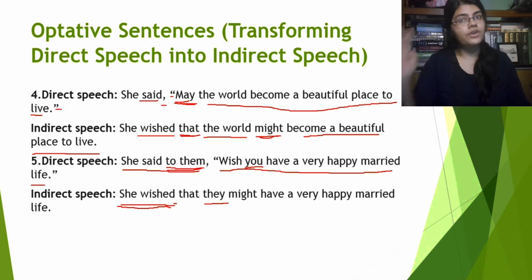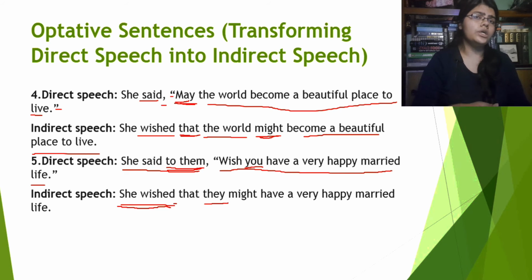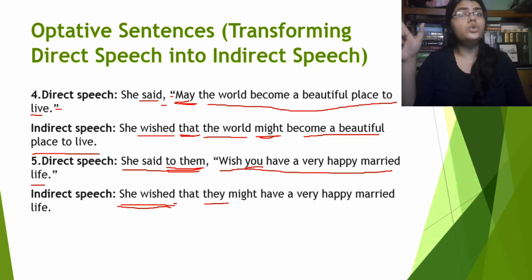This is applicable for every other example that I already said earlier. She said to them, or he said to her, she said to him, I said to him, I said to her. Anything, if it's an optative sentence in the reported speech, then in the indirect speech we will just write she wished, or she prayed, or I wished, or I prayed, or he wished, or he prayed, like that. We won't use the to them, to him, to her, these parts. Alright, so she said to them, we will just write she wished, then we will omit the comma and the inverted commas. Right, now wish you have a very happy married life.